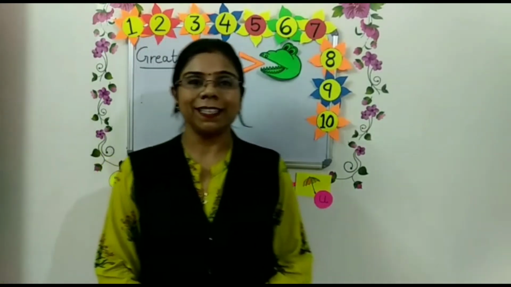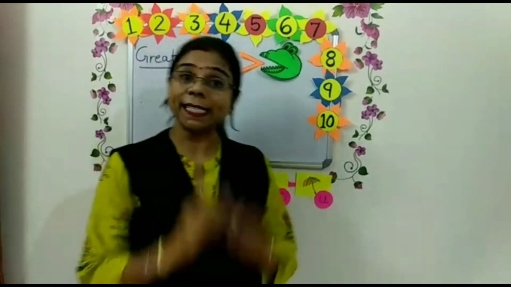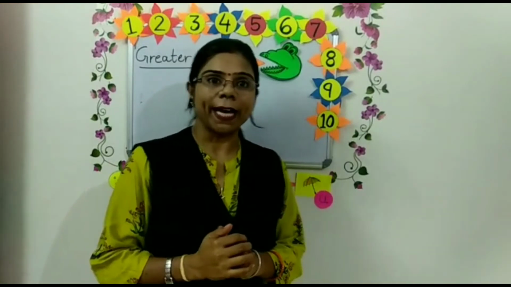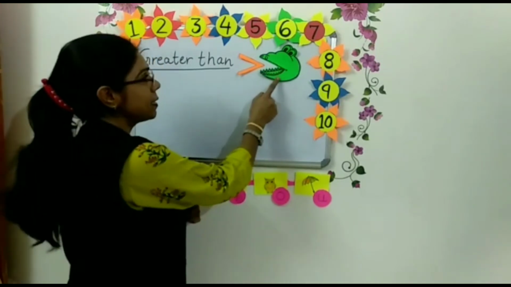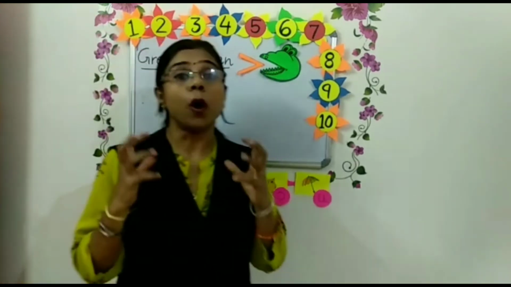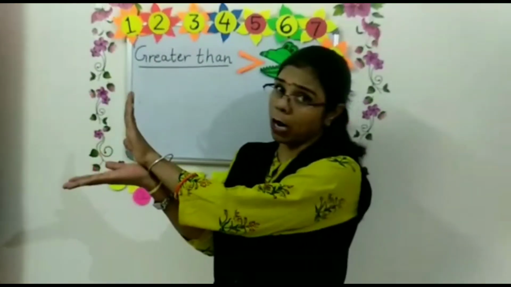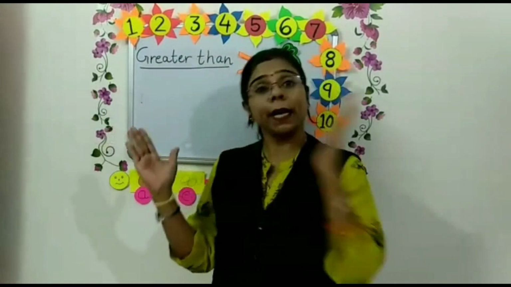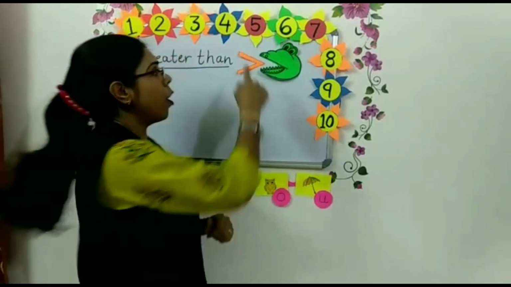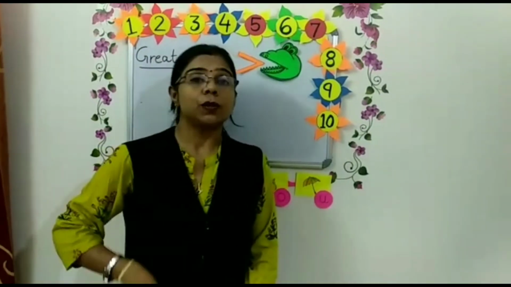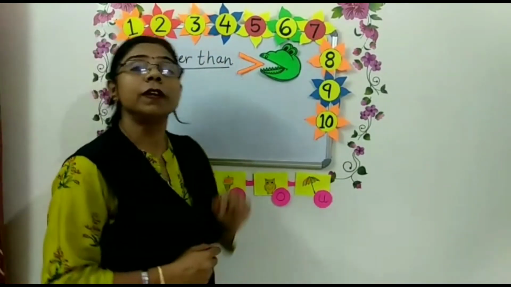Children, today we will learn the concept of greater than. Greater than. Greater means bigger. Bigger number. Right? And what is this? This is the sign of greater than. Right? And what is this? This is a monster. Now do you see his big mouth? His big mouth always wants to eat the bigger number. That's why the opening of the monster's mouth is always facing the bigger number. So now we have learned that this is the sign of greater than.